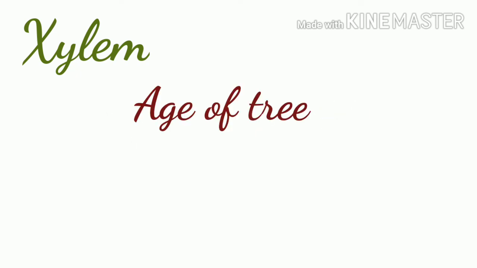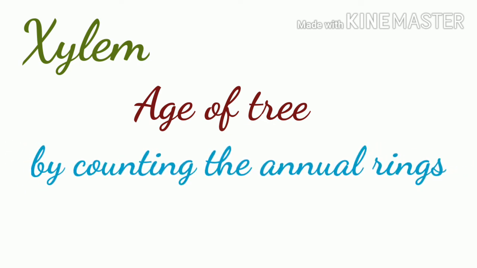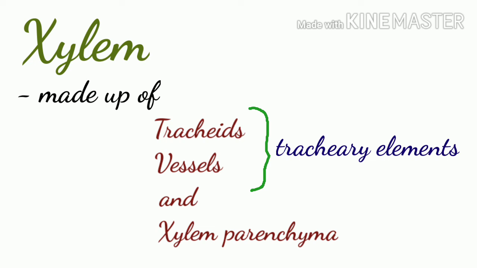You can determine the age of a tree by counting its annual rings, which actually are the xylem rings. The xylem tissue consists of tracheids and vessels, and they are also called the tracheary elements and xylem parenchyma respectively.